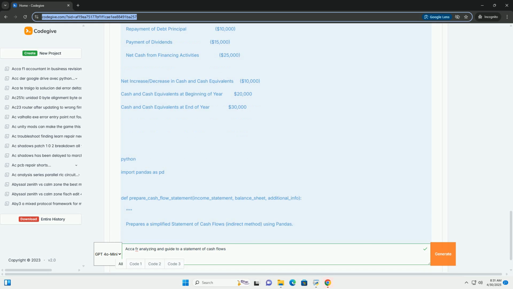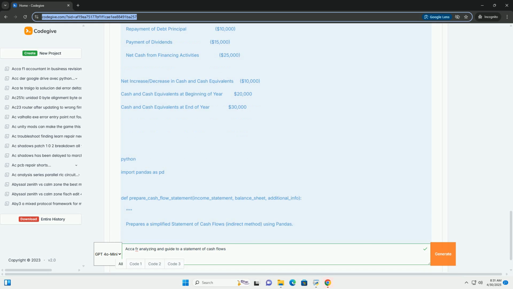Investing activities. These activities relate to the acquisition and disposal of long-term assets and other investments not included in cash equivalents. Purchase of property, plant, and equipment, PP&E, cash outflow. Sale of PP&E, cash inflow. Purchase of investments in securities, for example stocks, bonds, cash outflow. Sale of investments in securities, cash inflow.